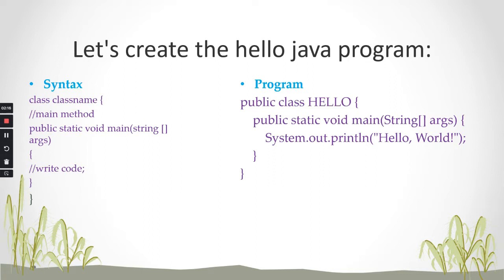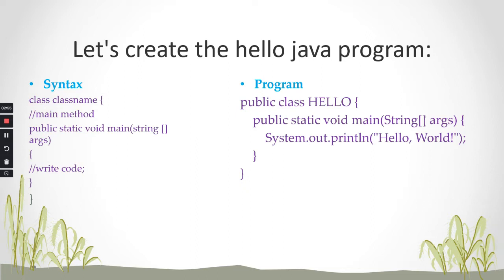Next is public. The public keyword is an access modifier that represents visibility. That means it is visible to all. We have a section called access modifiers, and public is one of the types. Here public describes visibility. That means what we have written in the main method will be visible to all users. There are no restrictions to access.